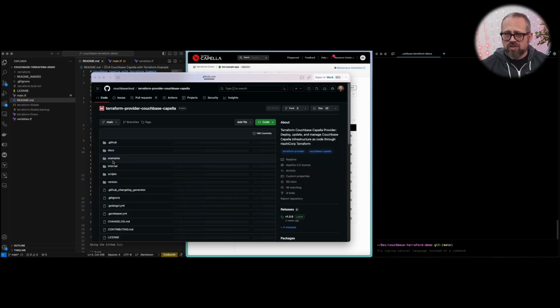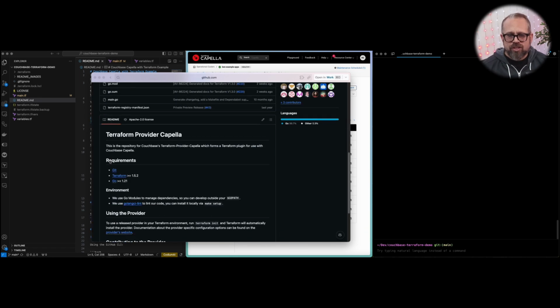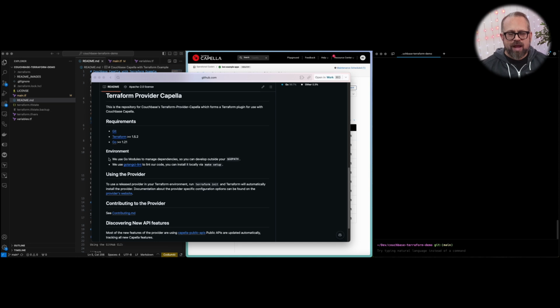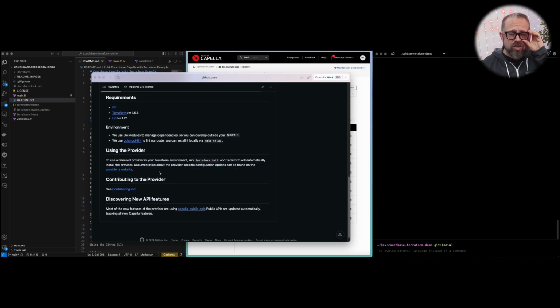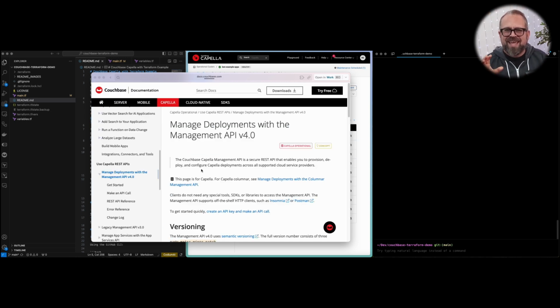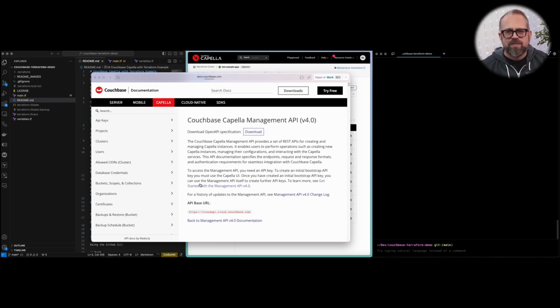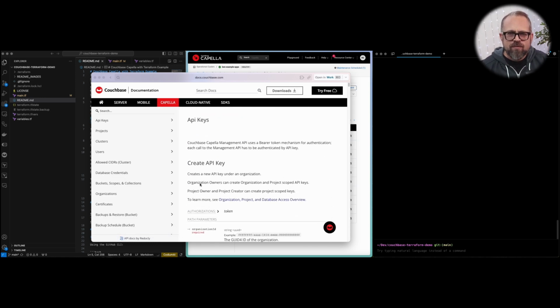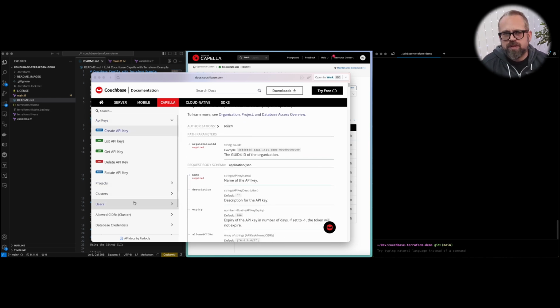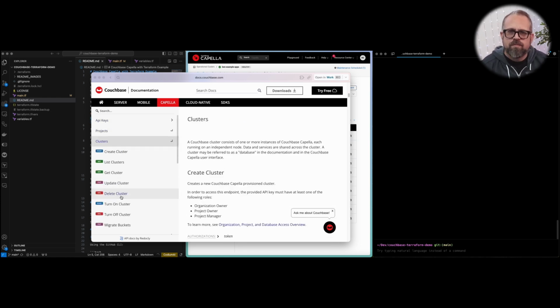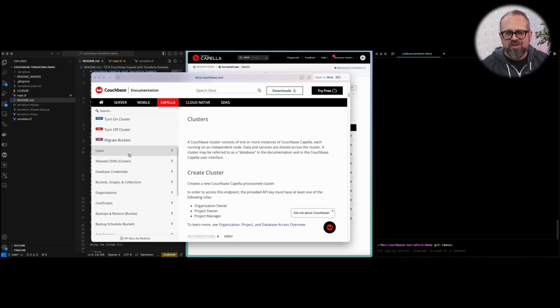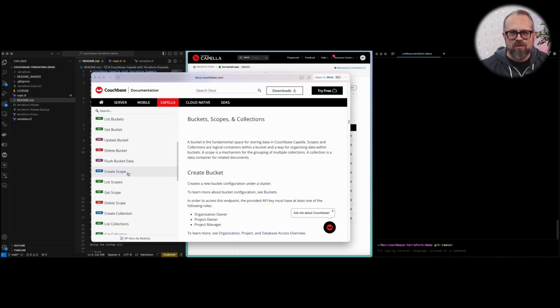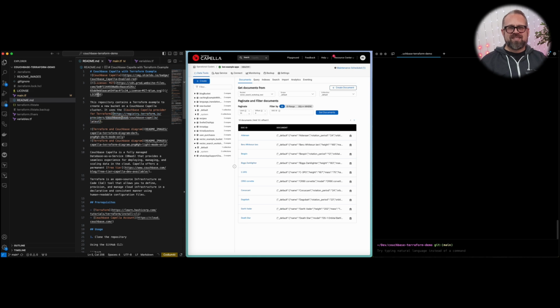We have an open source Terraform provider registered on the Terraform registry. You can browse it, look at the code itself, see any open issues, and raise an issue if something's not working. We build these sorts of services in the open so that we know that you and us are partners in this. We want to build this with you. And the Terraform provider wraps over all of our management APIs. So anything you can do with our RESTful API, you can do with the Terraform provider using the declarative syntax of Terraform.